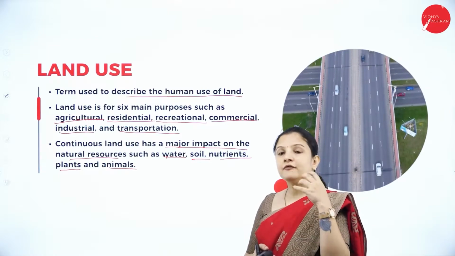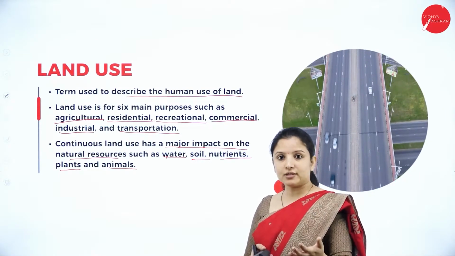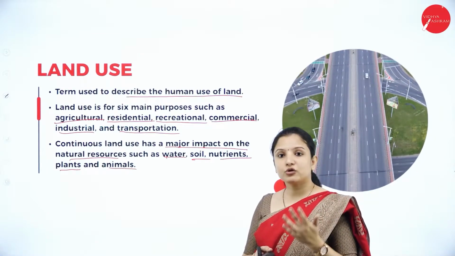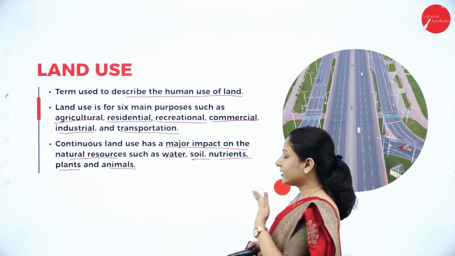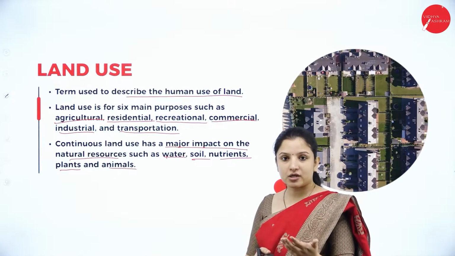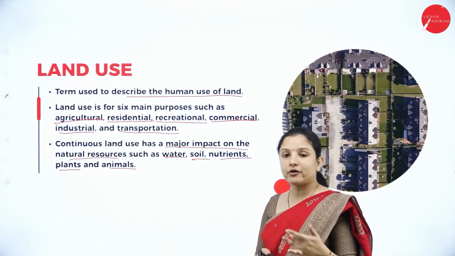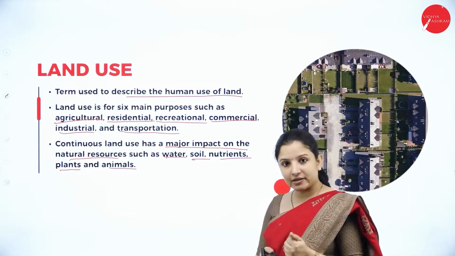Not just that, for constructing industries and roads, we cut down a lot of trees, and that results in a lot of soil erosion. This soil erosion will lead to depletion in the nutrient quality of the soil, or the quantity of nutrients in the topsoil, and therefore the plants will get affected.